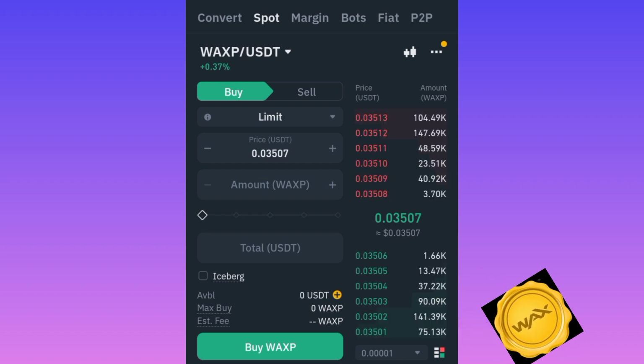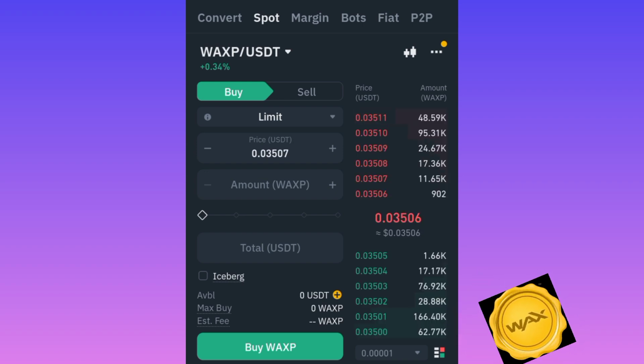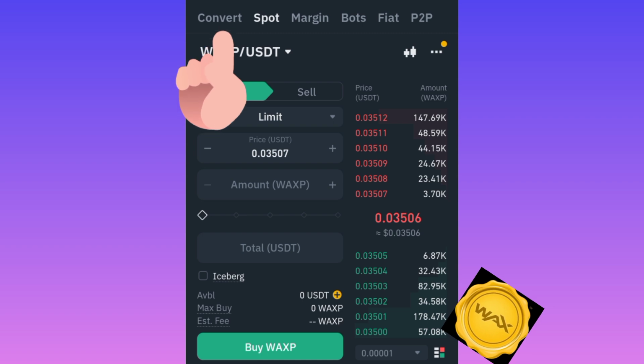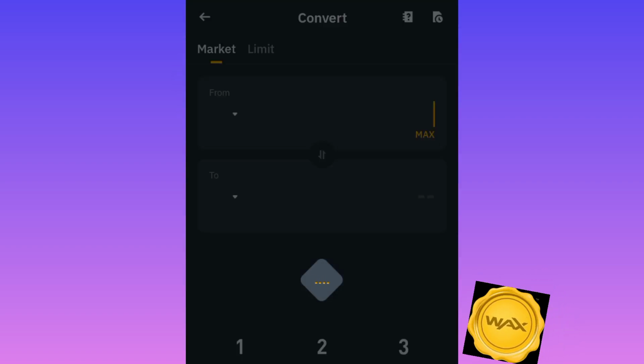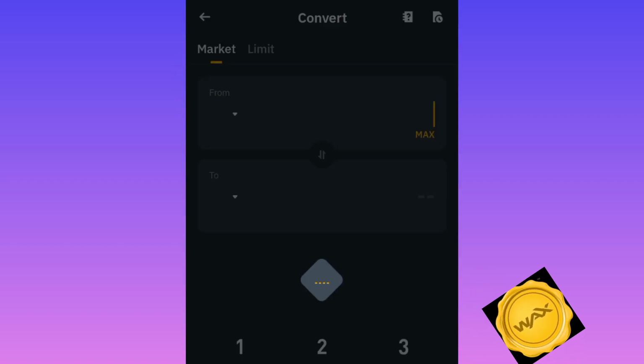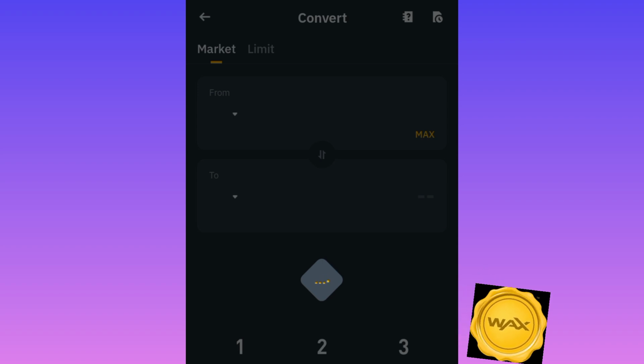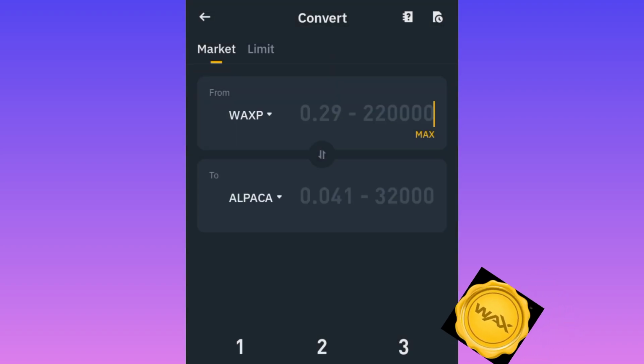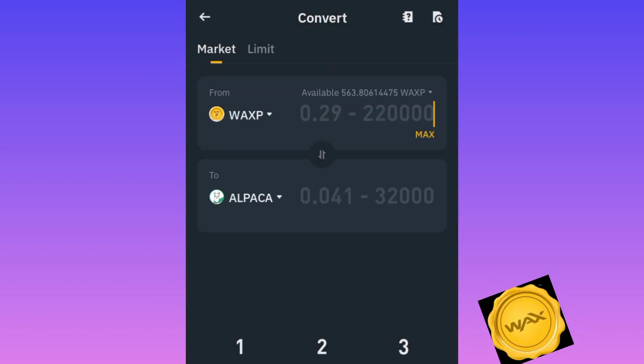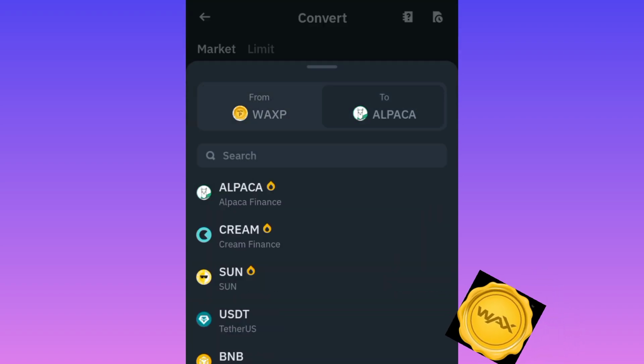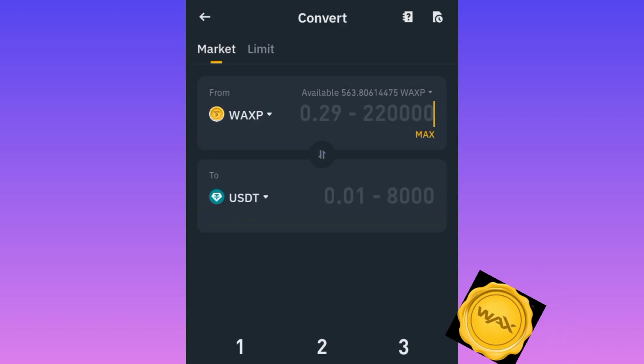If you check out this other section, it has what they call Convert. You can also use that section to convert the funds. If you check here, WaxP, you can convert it to USDT automatically in this place.